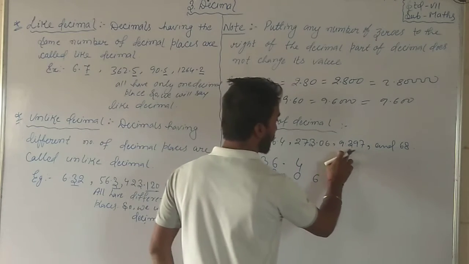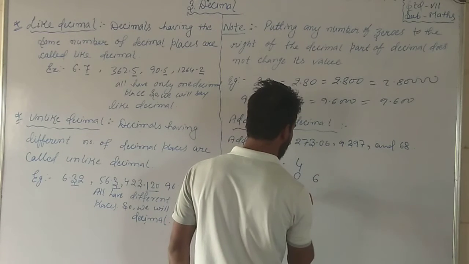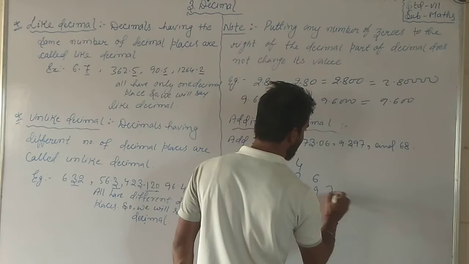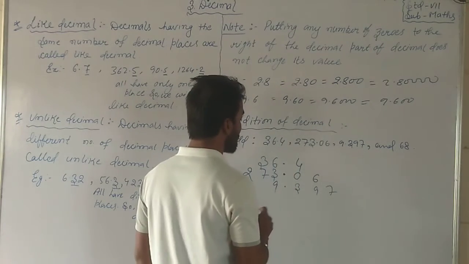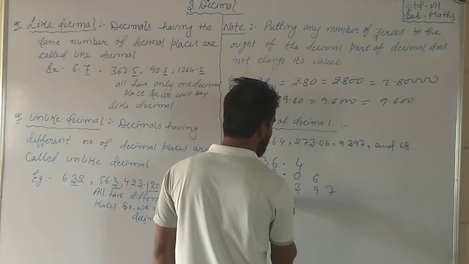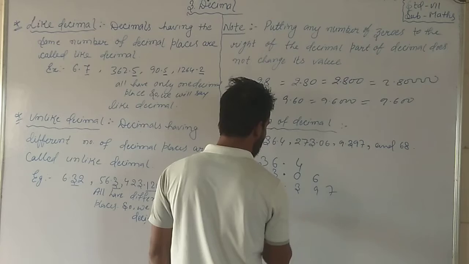See here, 9 point this one. First of all, the decimal point, then 9. Here 397. Here is 68, because there are no decimal places, so we will not put a decimal point. We will put 8, 6.